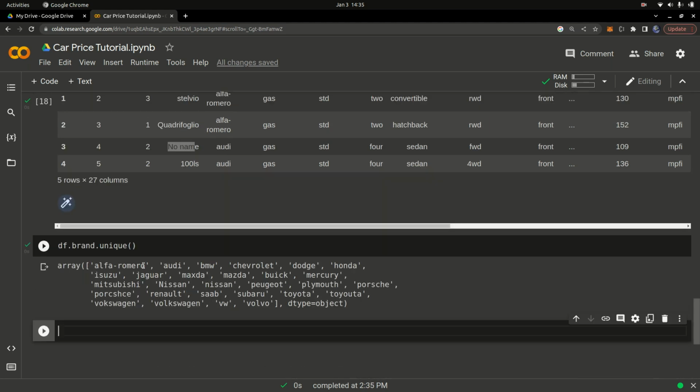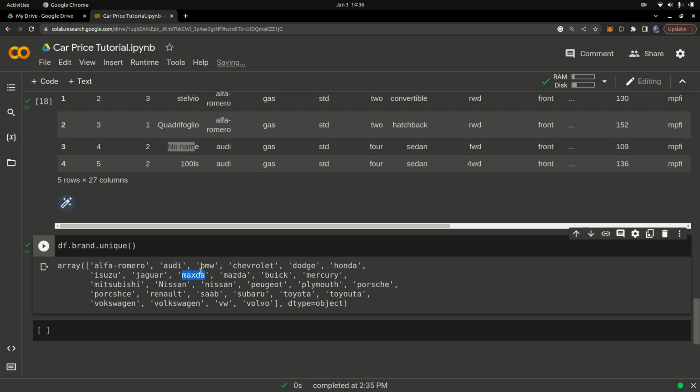We have Audi, we have BMW, we have Chevrolet. We have Hyundai, we have Isuzu, we have Jaguar, we have Mazda, and we also have Mazda again. So I think this is probably a typo. These are probably the same name, so you have to actually fix that error. That's a pointer to the importance of analyzing your data before training a machine learning model. So you can see right now, this actually needs to be Mazda. So you need to change that.